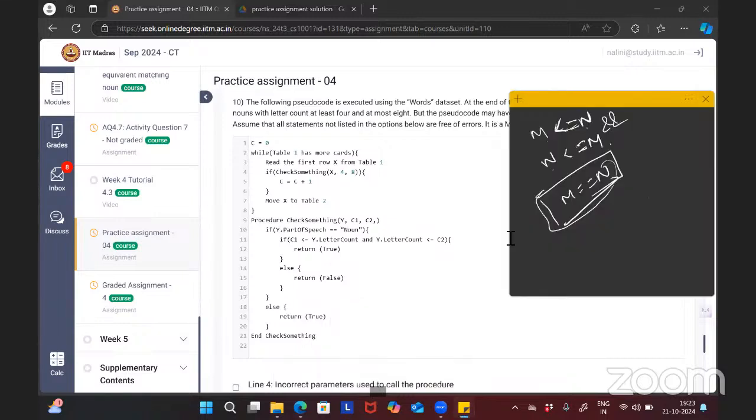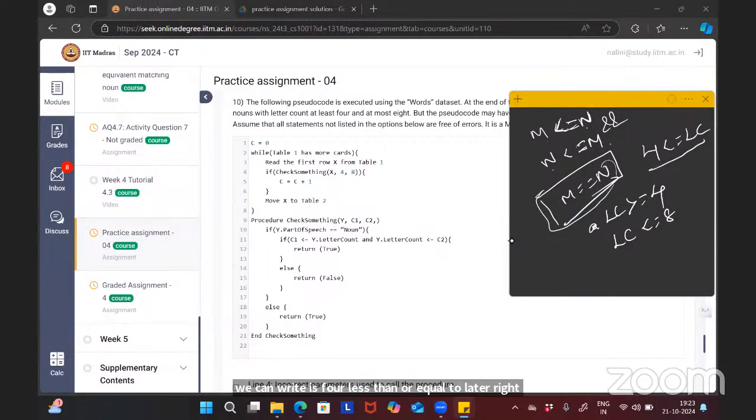Parts of speech is noun, and the letter count should be at least 4. At least 4 means letter count should be greater than or equal to 4, and at most 8 means letter count should be less than or equal to 8. The other way we can write is 4 is less than or equal to letter count, which is less than or equal to 8.